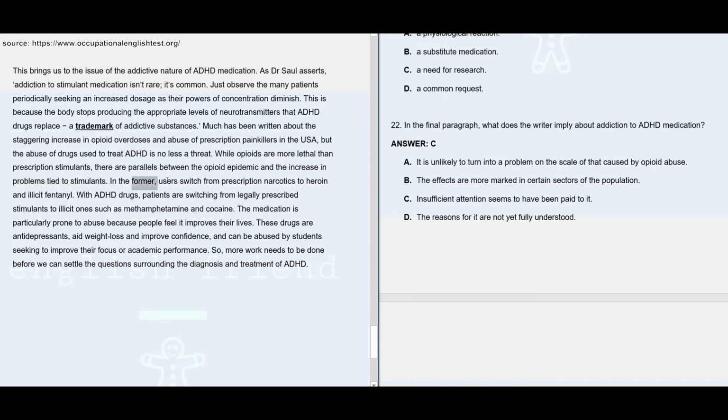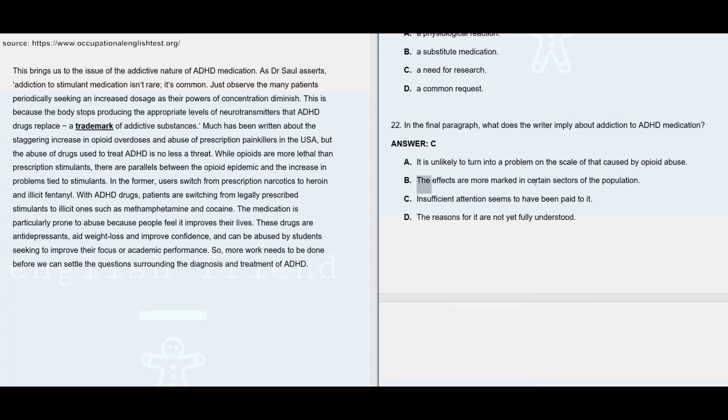And here you may see when it comes to opioids, users may switch from prescription narcotics to heroin and illicit fentanyl, and with the case of ADHD drugs, patients may switch from legally prescribed stimulants to illicit ones such as methamphetamine and cocaine. So both can be the problem. Anyway, the writer is not implying that addiction to ADHD medication is unlikely to turn into a problem on the scale of that caused by opioid abuse. So option A is wrong.